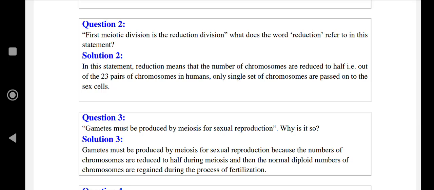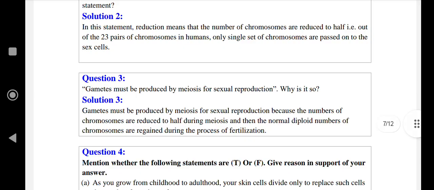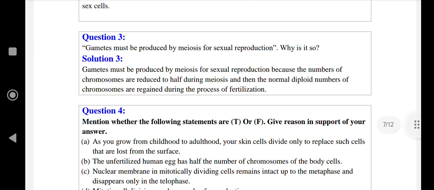What does the word reduction refer to in this statement? In this statement, reduction means that the number of chromosomes is reduced to half. That is, out of 23 pairs of chromosomes in humans, only a single set of chromosomes is passed on to the sex cell.